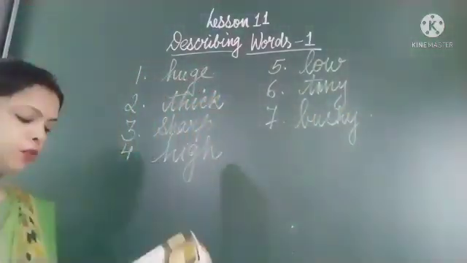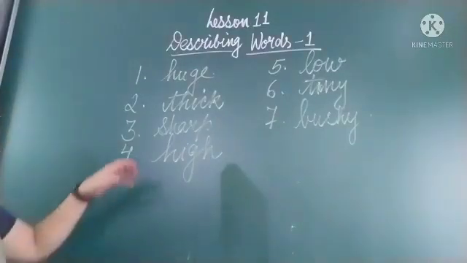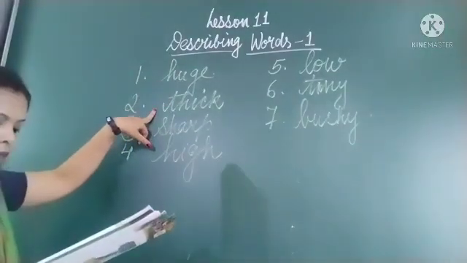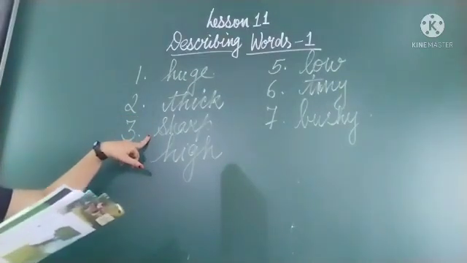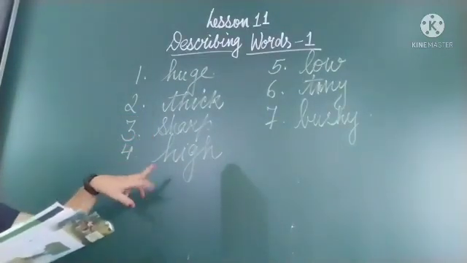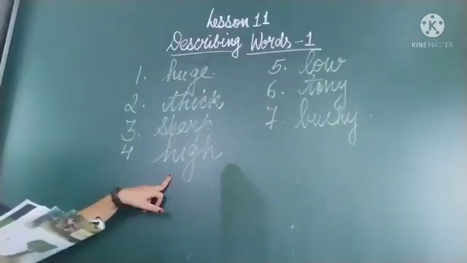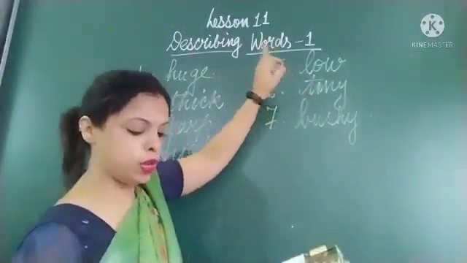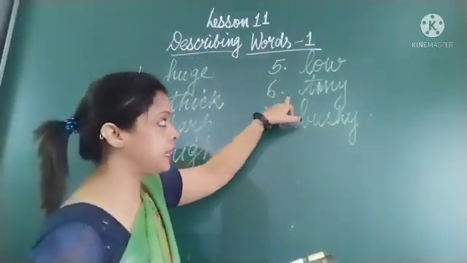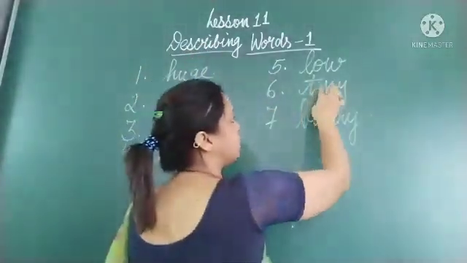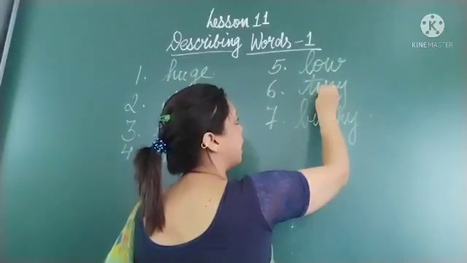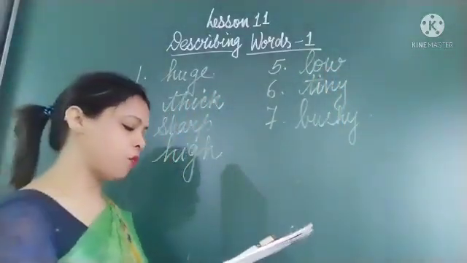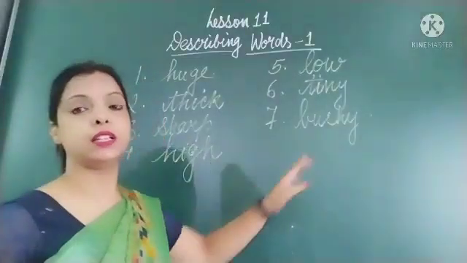So once again I repeat, children, the elephant is a huge animal. The lion has a thick mane. The sharp knife is on the table. There is a high hedge round the garden. The boy sat on a low stool. Look at that tiny ant. Let me write it clearly. T-I-N-Y. Tiny, and the fox has a bushy tail.